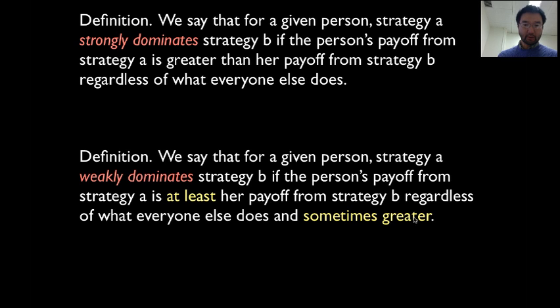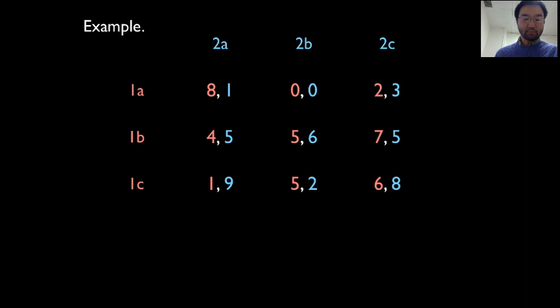Okay, let's do some examples. We did a little bit of this this morning in class. Here we have a two-person example. Do you see any domination? Let's check. For person 1, does A dominate B strongly or weakly? For A to strongly dominate B for person 1, the payoff from A must be greater than the payoff from B no matter what person 2 does.